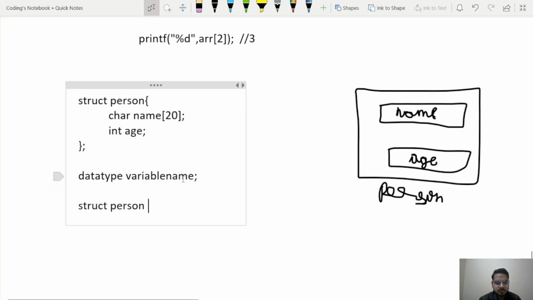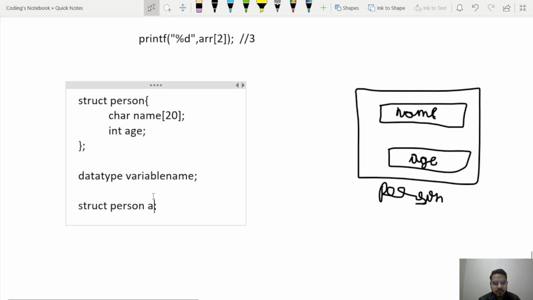Now I can give any name. Let's say I give the name A. So see, this struct person is my data type. What is A? A is my variable name whose data type is struct person. So what will A get? A will get access to this name and the age. One more time, repeating: struct person is the data type that I have created here. A is a variable whose data type is struct person. So A will get a name of type string and age of type integer.